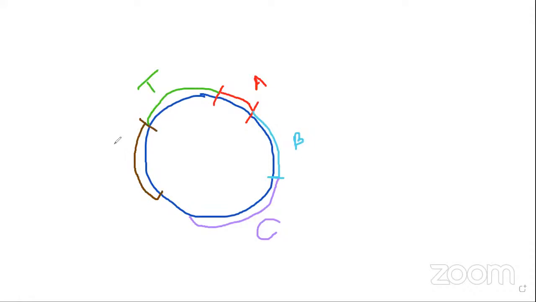In this portion you can put D also. The last one, choose this part, F. So here we may give different alphabets: A, B, C, D, and F. And also T is there.